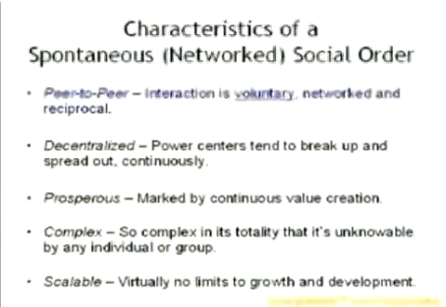What are the defining characteristics of a spontaneous order? Peer-to-peer: interaction is voluntary, networked, and reciprocal. Decentralized: power centers tend to break up and spread out continuously. Prosperous: marked by continuous value creation. Complex: so complex in its totality it's unknowable by any individual or group. Scalable: virtually no limits to growth and development.